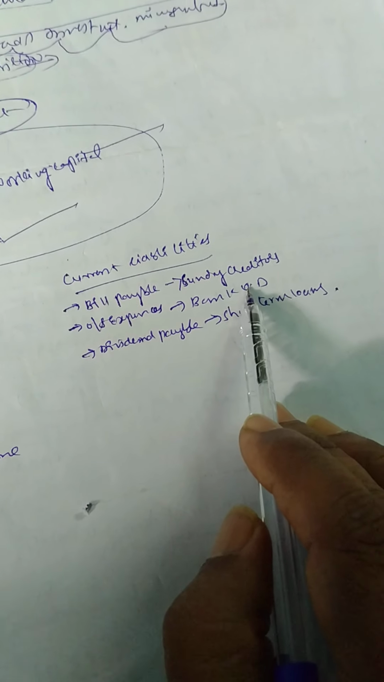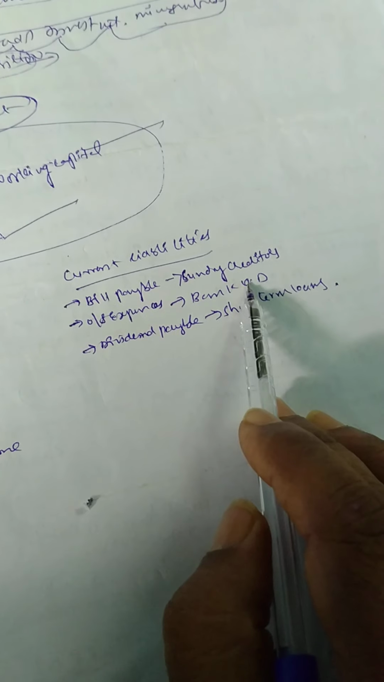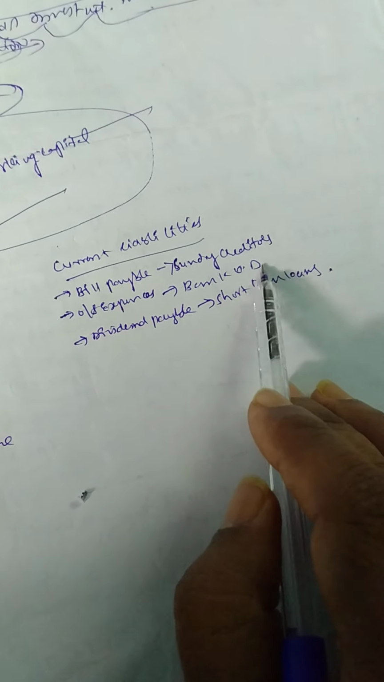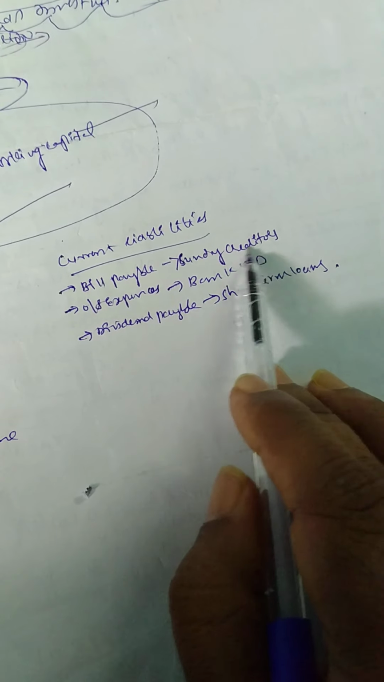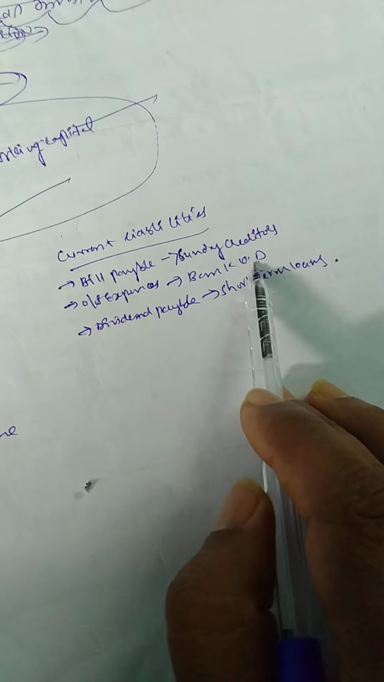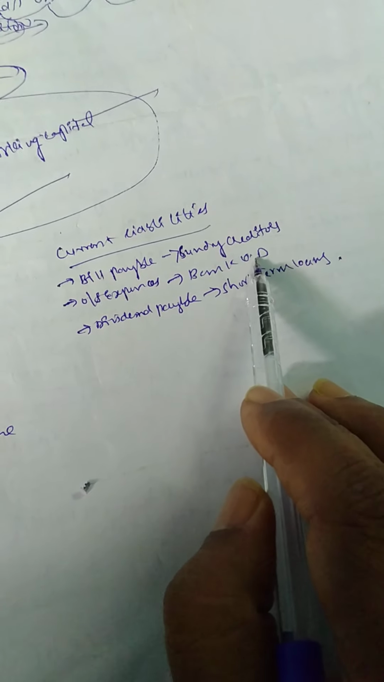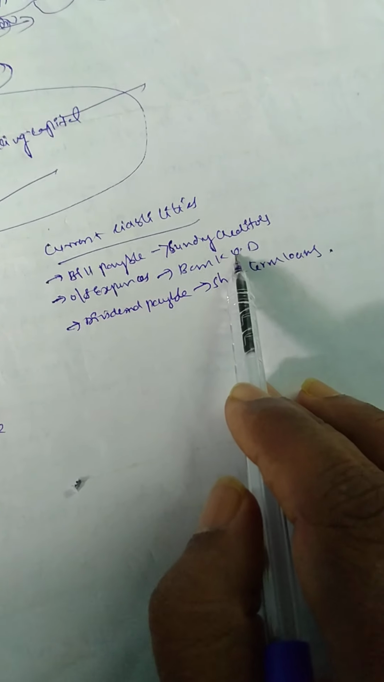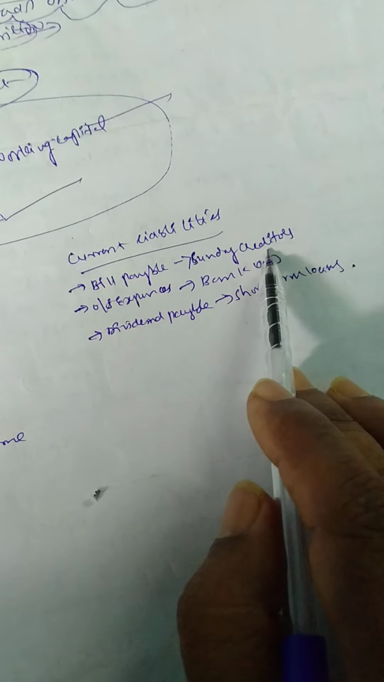Bank overdraft means withdrawing more than the bank balance from the account. For example, we have a 10,000 balance, but we withdraw 15,000 from the bank. How is it possible? It is possible only in a current account. So this is what a bank overdraft is.